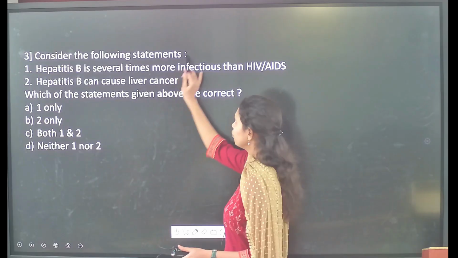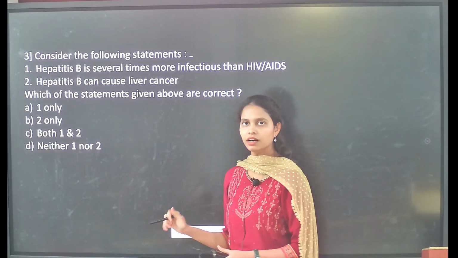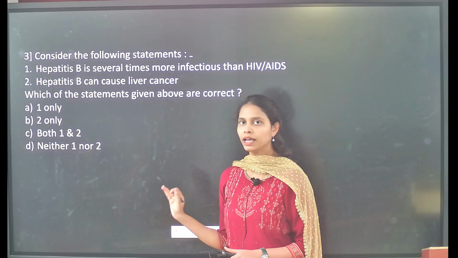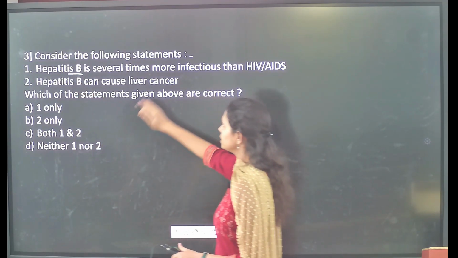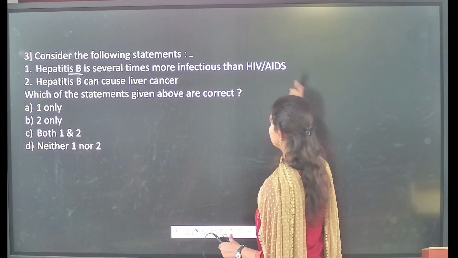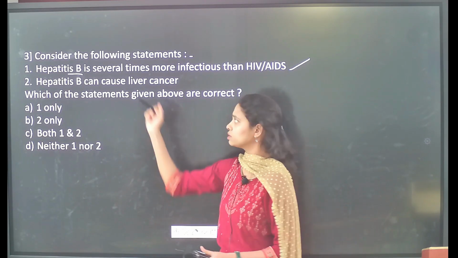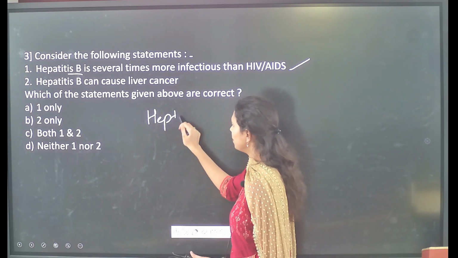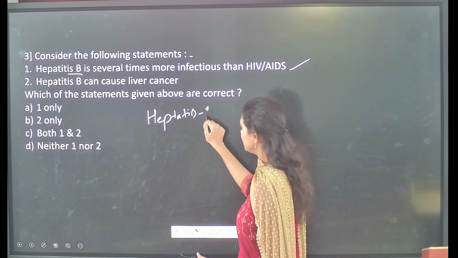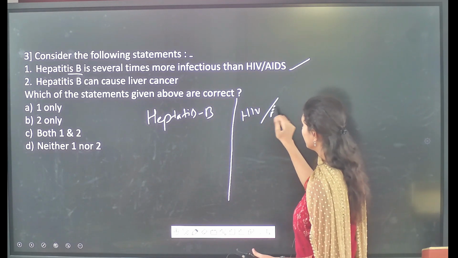So consider the following statements. So first and foremost, here it is talking about an important disease that is called hepatitis B. So if you see this particular disease hepatitis B, it is several times more infectious than HIV or AIDS. It is a correct statement. And how can you justify this particular statement? Then we have to make a comparison between hepatitis B as well as that of the HIV or AIDS